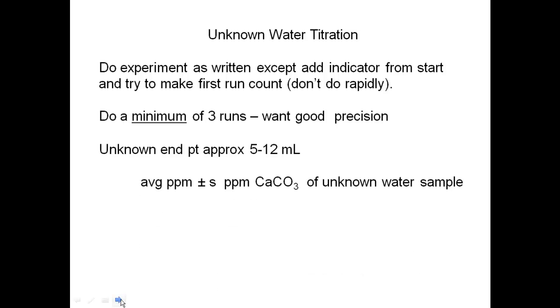The goal for the unknown is an average ppm plus or minus the standard deviation of ppm of calcium carbonate of the unknown water sample. Remember, when we're talking ppms, what we're talking about is milligrams of calcium carbonate per liter of water sample.